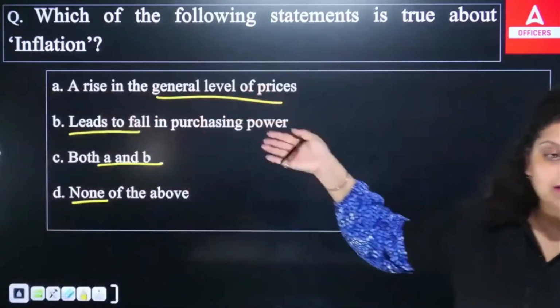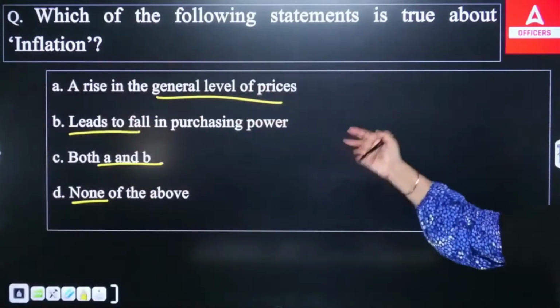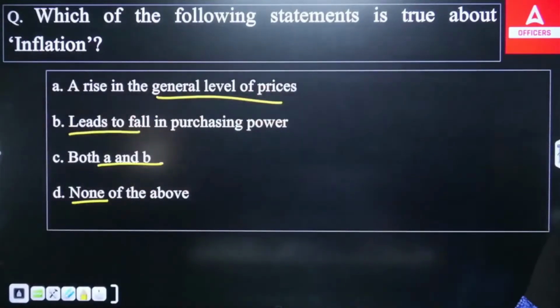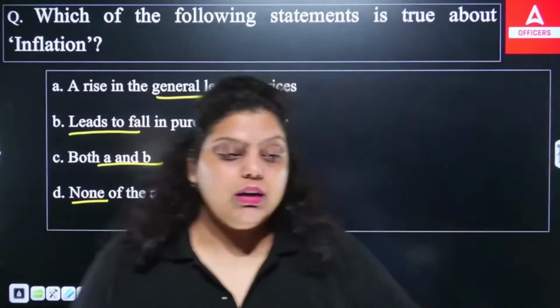First is prices are rising. Second is purchasing power decreases. Third is both A and B. Fourth is none of the above. What do you think, which of the following is correct?